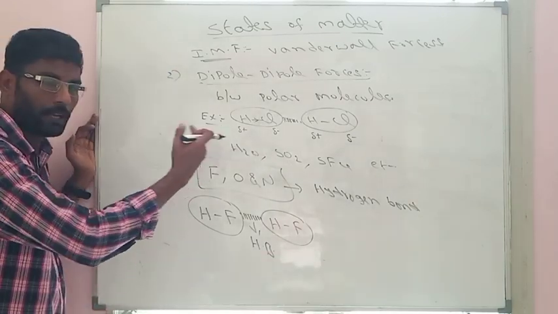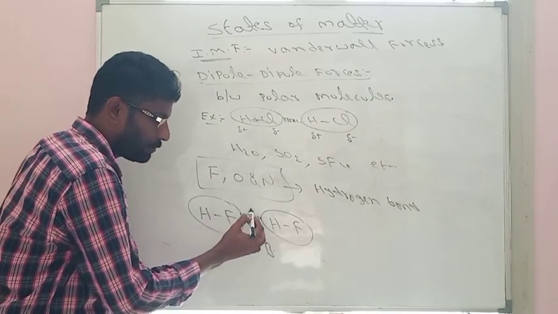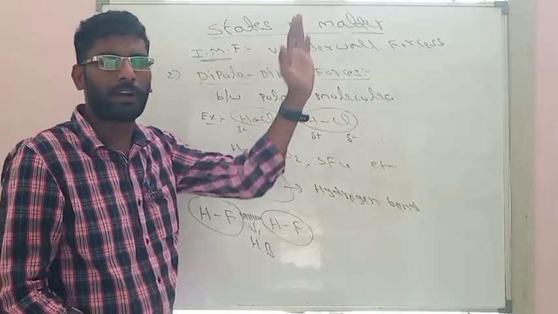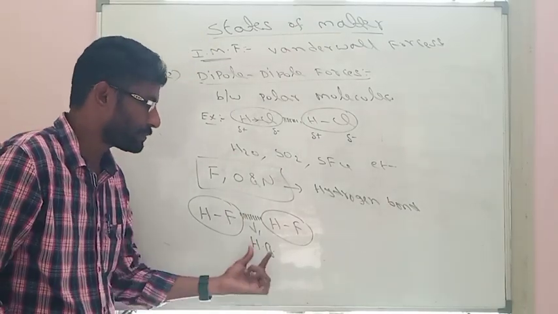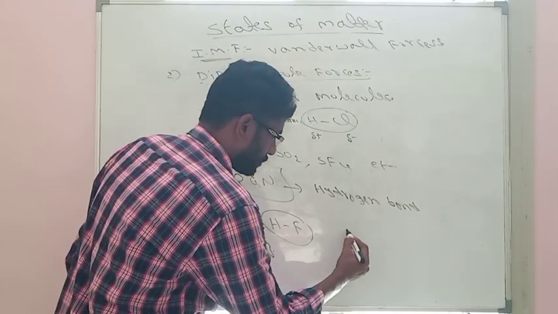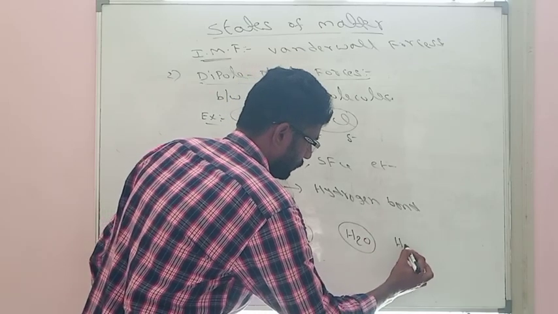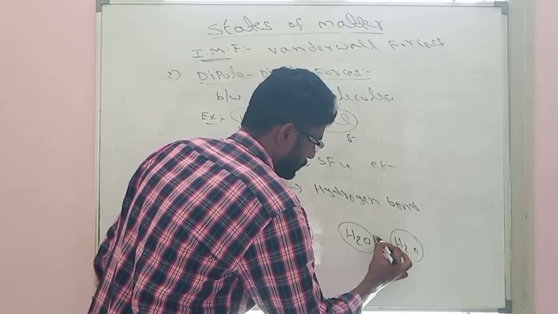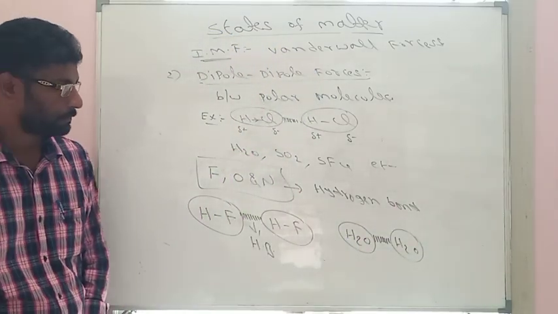Because of the high electronegativity of fluorine, oxygen and nitrogen, the bond strength will be stronger when compared with all van der Waals forces. That's why these are treated as a separate bond. Hydrogen bond is a special case of dipole forces. Another example, water. One H2O molecule and another H2O molecule contain hydrogen bonded intermolecular forces.